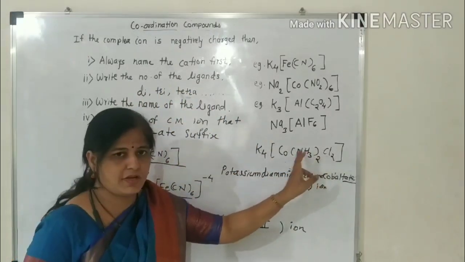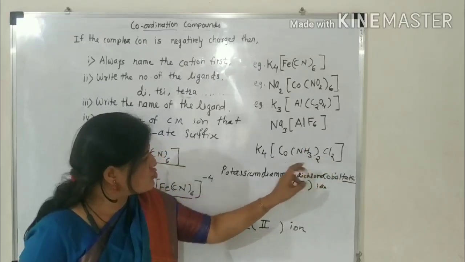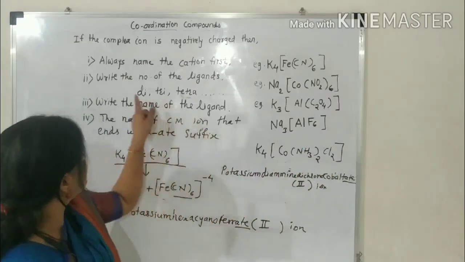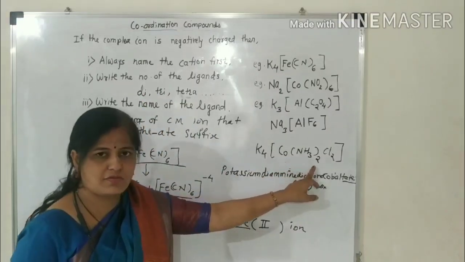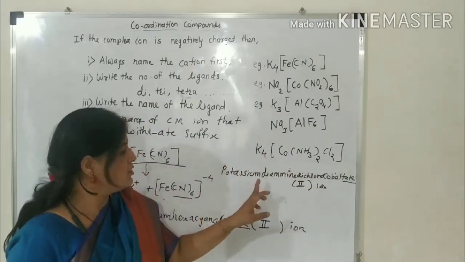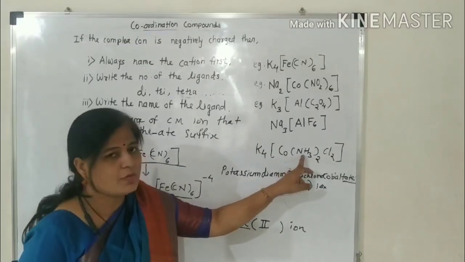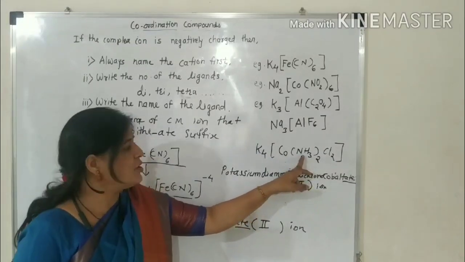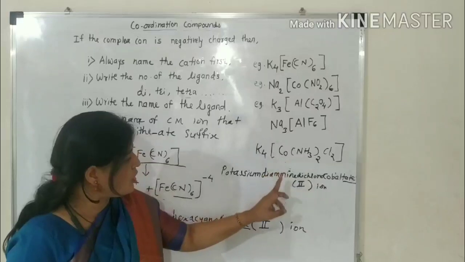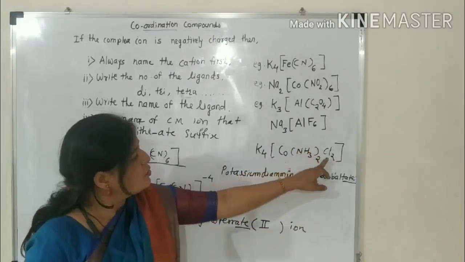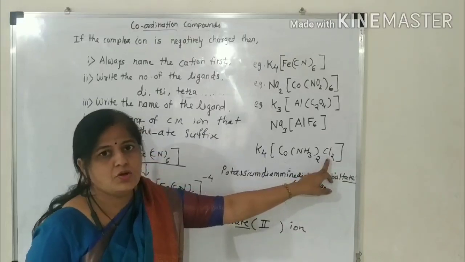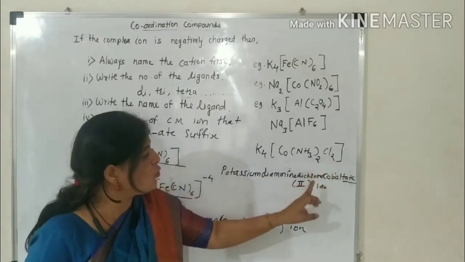There are 2 types of ligands. Its number is 2. Therefore, di. You have to use the prefix like di. If 3 times, then tri. Therefore, here di. Which ammonia? Ammonia is converted into IUPAC amine, therefore AMMINE, amine. Then here chlorine. You should write in IUPAC, that is chloro.